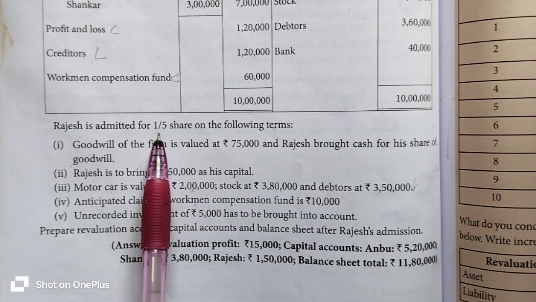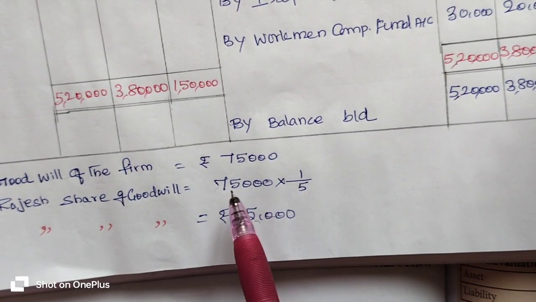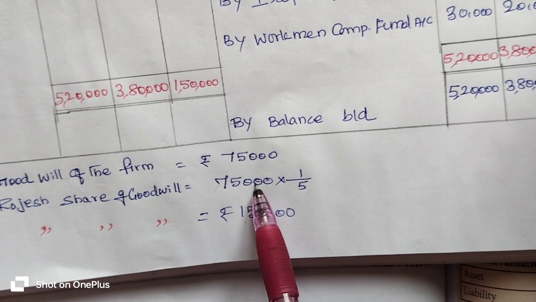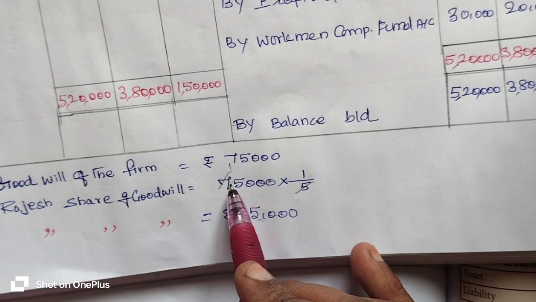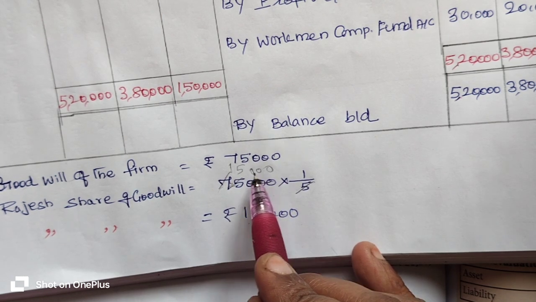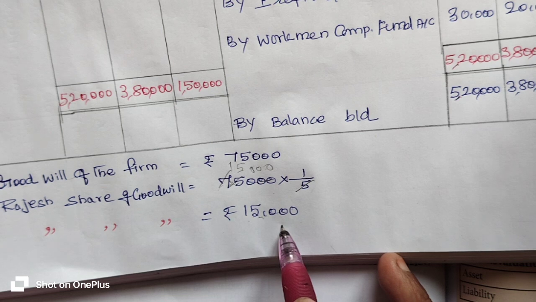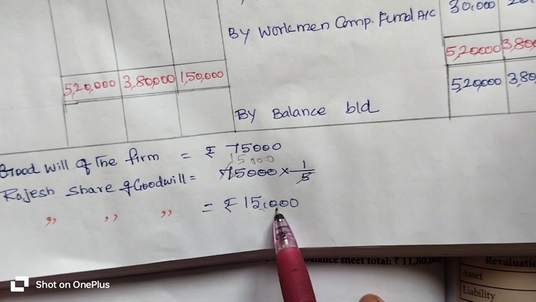Rajesh's share of profit is 1/5. So from 1/5 share of profit we have to calculate 75,000, the firm's goodwill. 75,000 into 1/5 is 15,000 rupees. So, Rajesh's share of goodwill is 15,000 rupees.